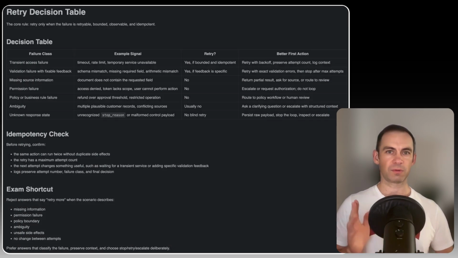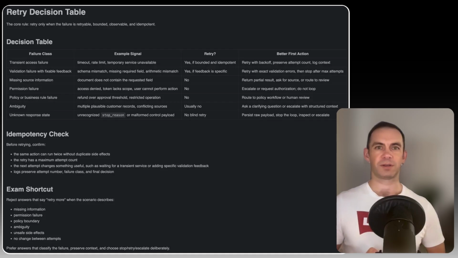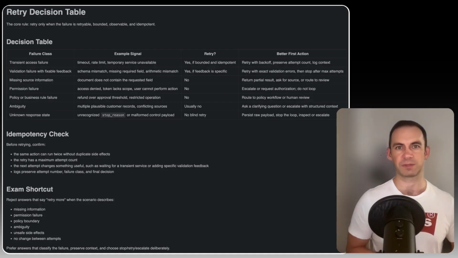This table is a durable reference. Start with the transient failures: temporary overload, timeout, rate limit, short service interruption. These can be retriable when the retry is bounded, idempotent, and respects the available retry signals. Now look at validation failure. Validation failure can be retriable only when the feedback is specific.